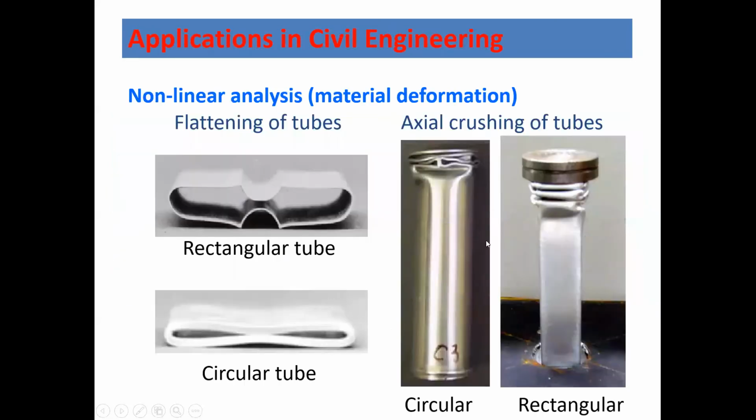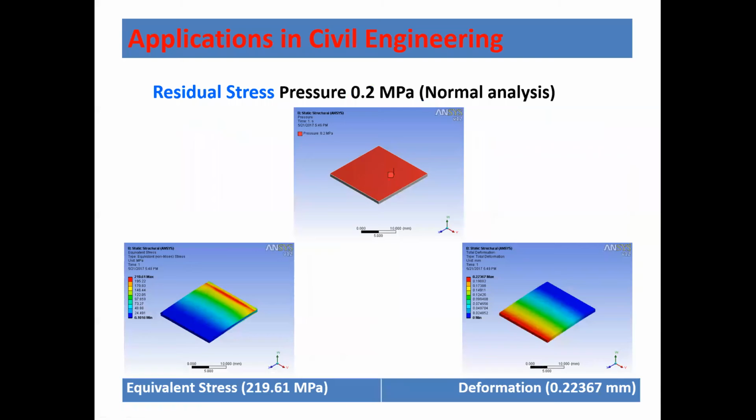This is very similar to this one. If you take a simple circular tube and press it, it will be compressed, but it will not regain its own shape. That means we have to go for nonlinear stresses. These are residual stresses. Residual stresses are very similar to nonlinear stresses.